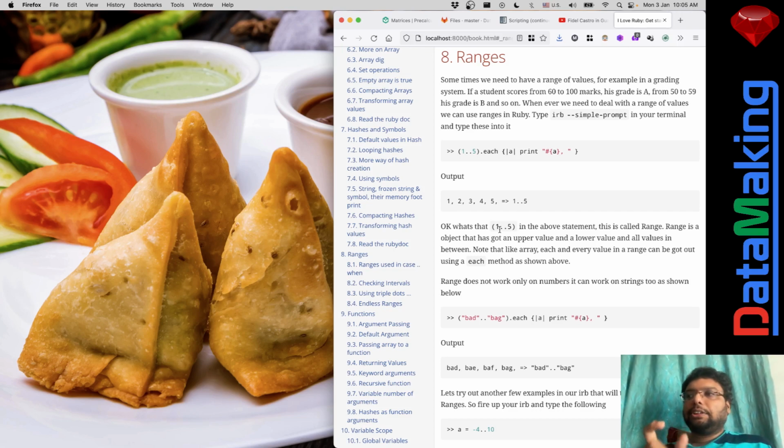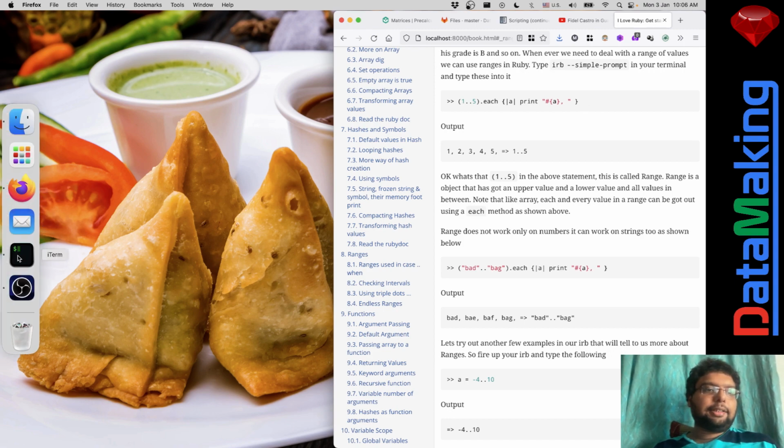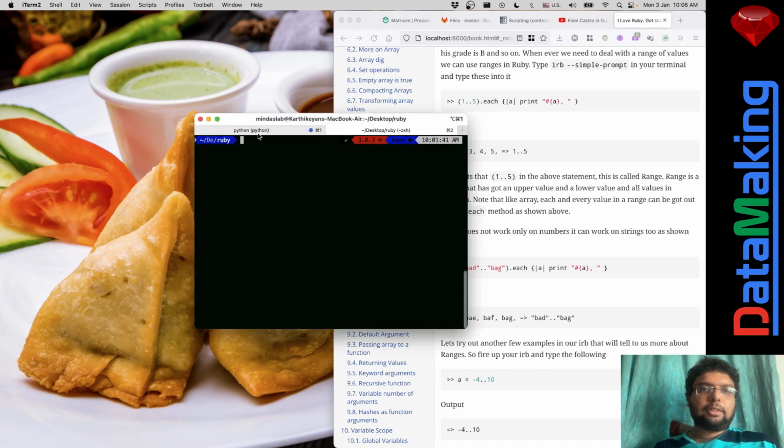So 0 to 3 is a range, from 4 to 12 is a range, 13 to 19 is a range, and 19 and above is a range. So that's what is called a range. And you can represent that kind of data in Ruby. So let me just fire up my IRB and do this.